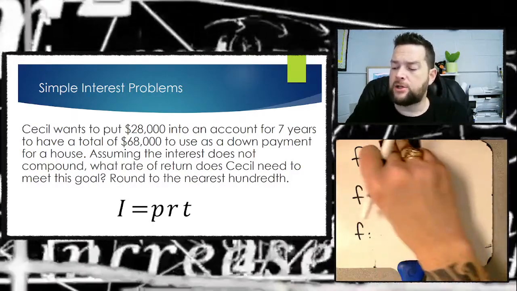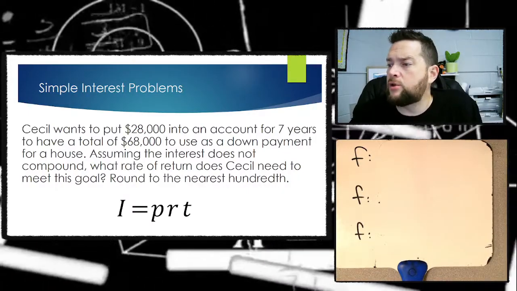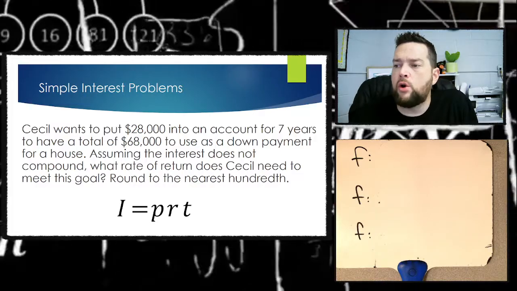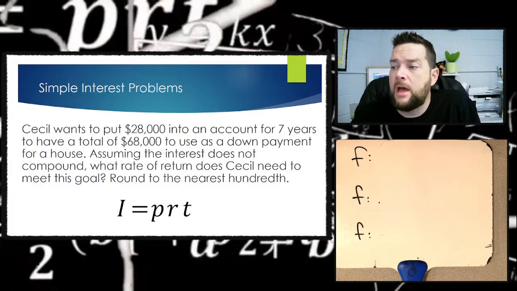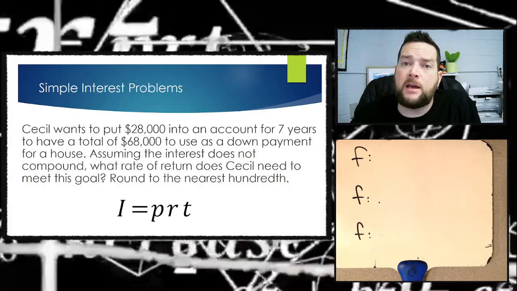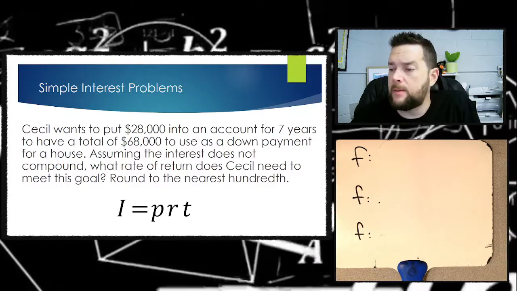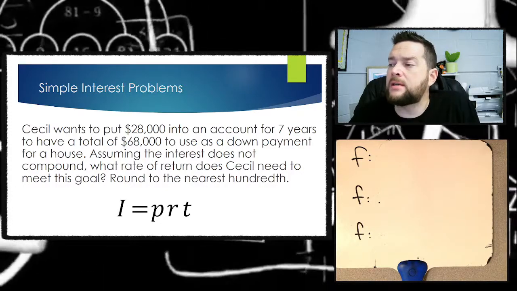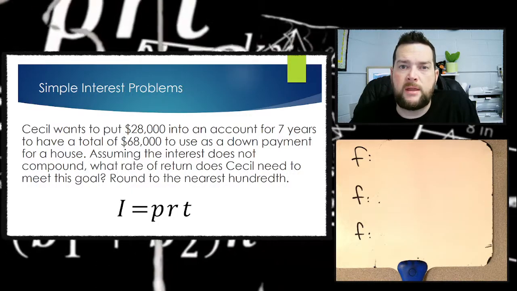All right, so let's start by reading the question. Cecil wants to put $28,000 into an account for 7 years to have a total of $68,000 to use as a down payment for a house. Assuming the interest does not compound, there's our phrase again, we're dealing with simple interest, not compound interest. What rate of return does Cecil need to meet his goal? Round to the nearest hundredth.